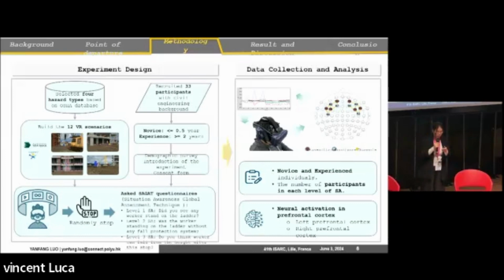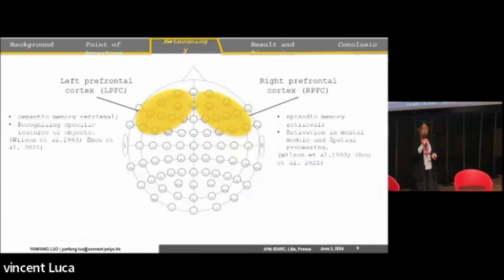So why do we do it? Because the left and right have different functions. The left prefrontal cortex is mainly associated with semantic memory retrieval. It means it mainly focuses on recognizing the specific details of the object, for example, the color, the size, the shape of the object.